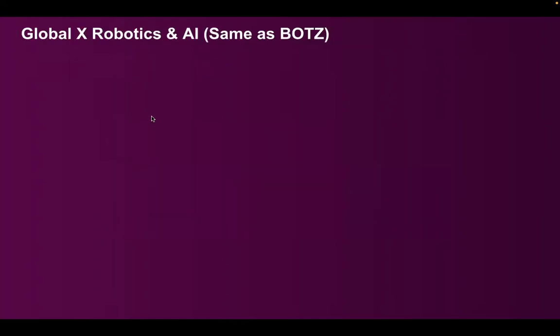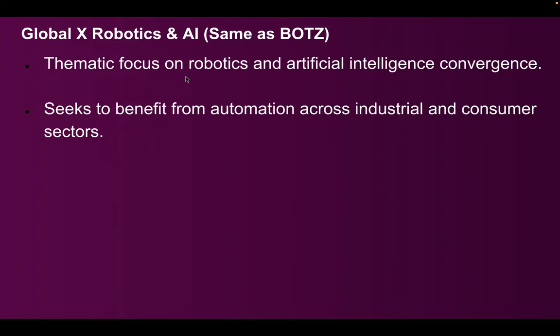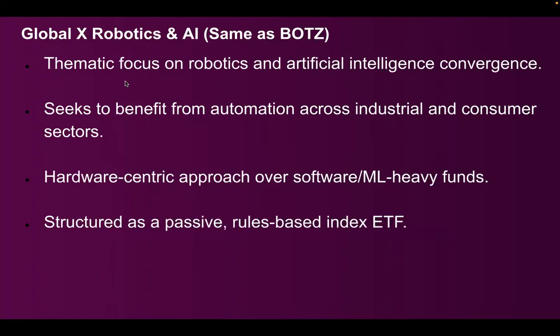So there are a few more ETFs that are available. Global X Robotics and AI. This is a thematic fund focused on robotics and AI convergence. It seeks to benefit from automation across industrial and consumer sectors. It is a hardware-centric ETF, an approach over software or ML-heavy funds. It is structured as a passive, rules-based index ETF.